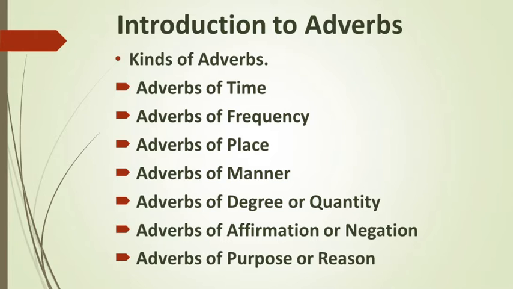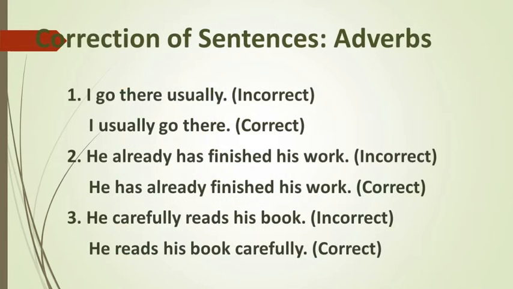And the last one is the adverbs of purpose or reason. These are the words that help to describe why something happened. So it is expressed by words like hence, thus, since and so, etc. So far we have discussed adverbs and their kinds very briefly. Now let us understand the adverbial error in a sentence through examples.